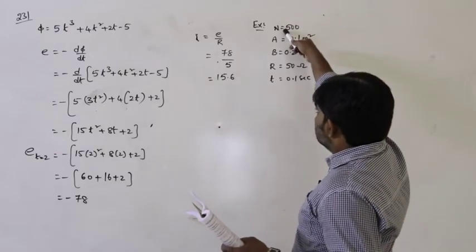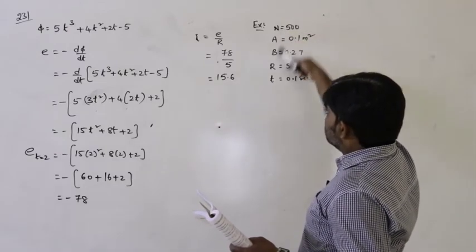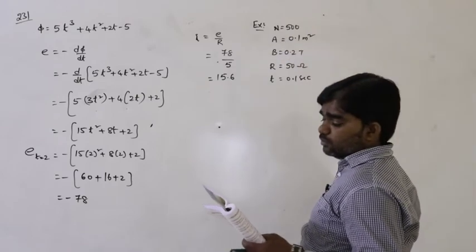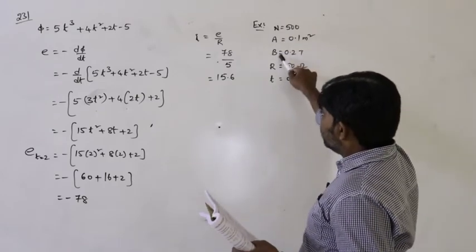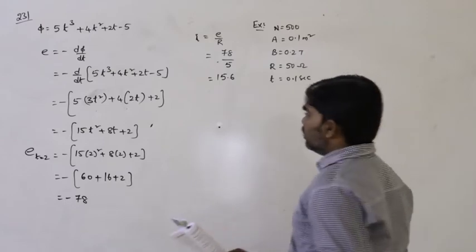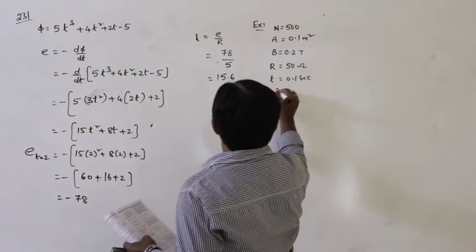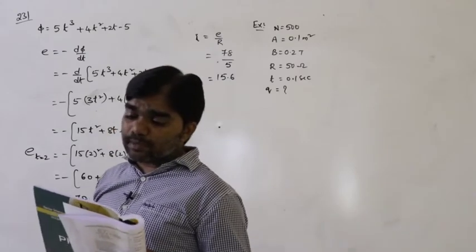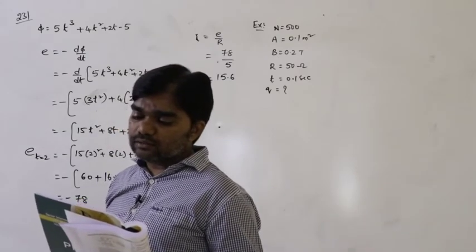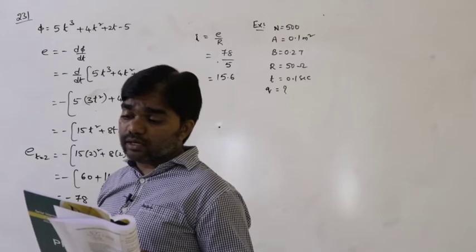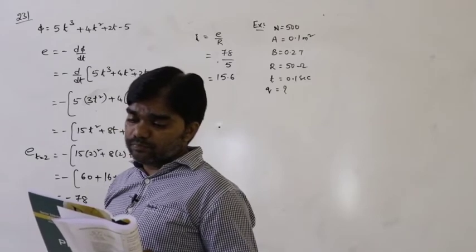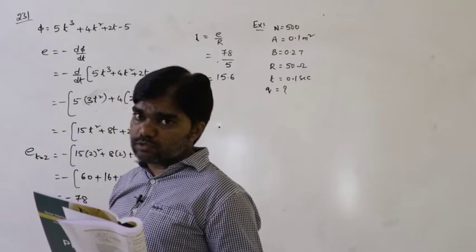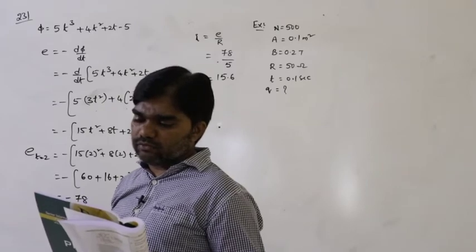First we write what are the terms given in the problem: number of turns, area, magnetic field, resistance, time. What we have to find out? Induced charge. Now it is kept perpendicular to the magnetic field of induction. The circular coil is placed perpendicular to the direction of the magnetic field.